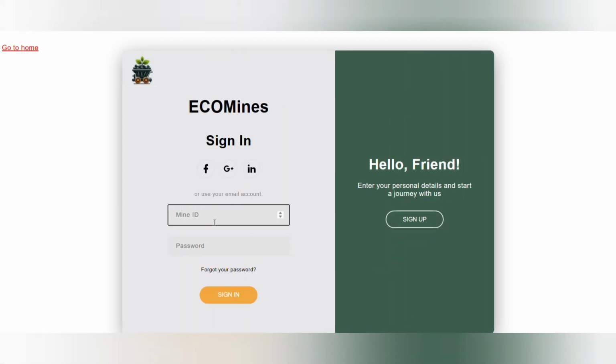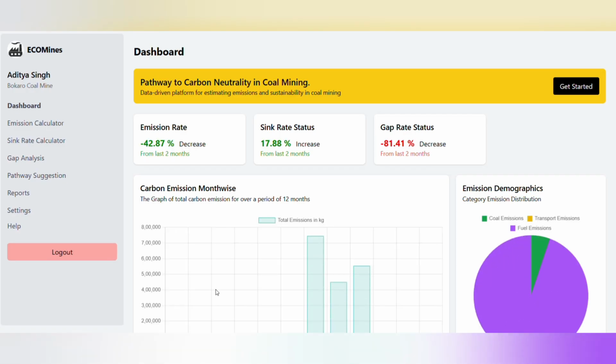Every mine has its own ID. So anyone using this as a mine operator will be logging in with this mine ID. This will be the dashboard. And as you can see, my name is Aditya Singh, and the mine in which I am working is Bokaro Coal Mines.